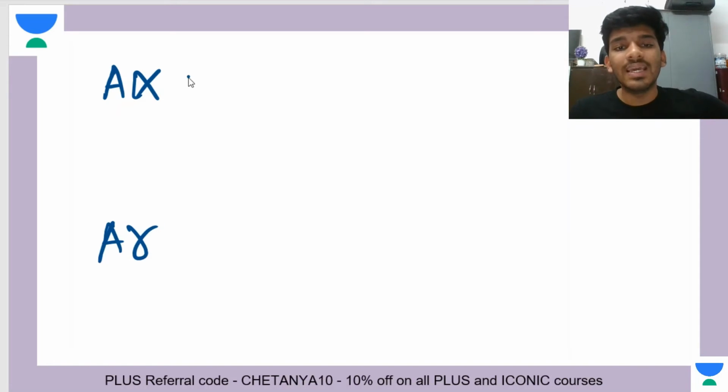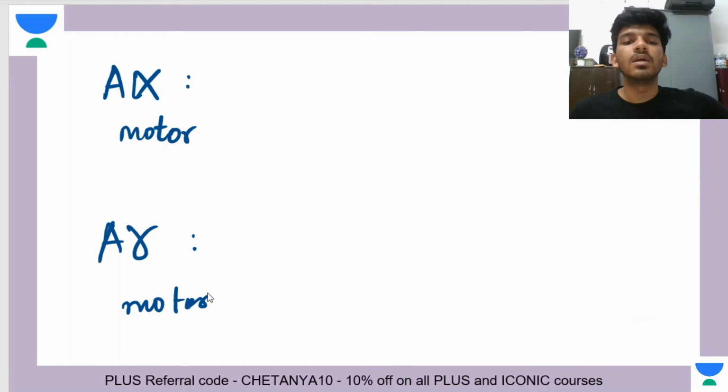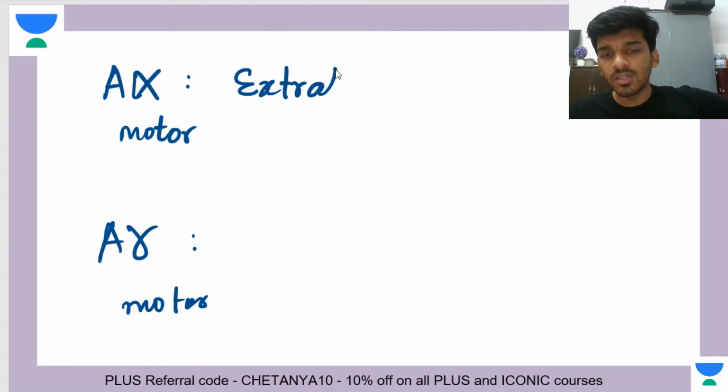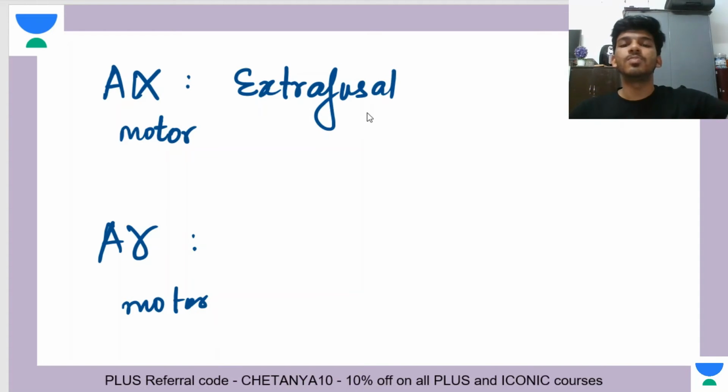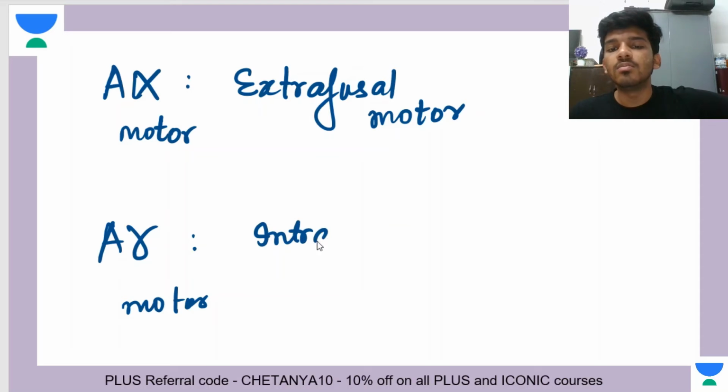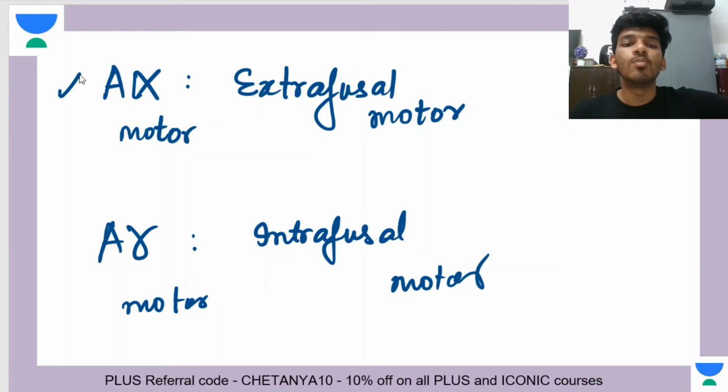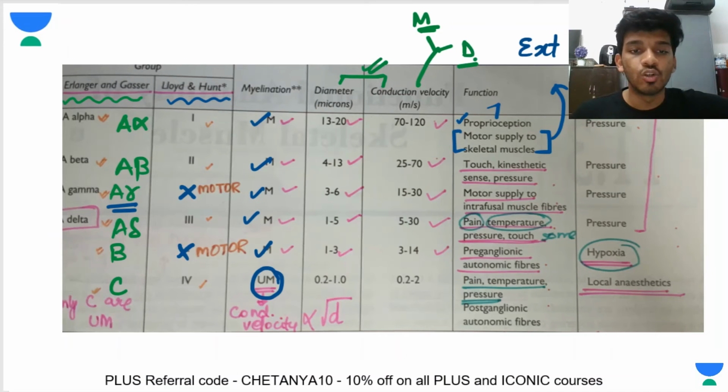For the motor component, A alpha is called extrafusal, because fusal means muscle spindle, so extrafusal is outside the spindle. A gamma is intrafusal motor supply, which is motor to the muscle spindle. Extrafusal is motor to the somatic muscles. A very, very important distinction to make.